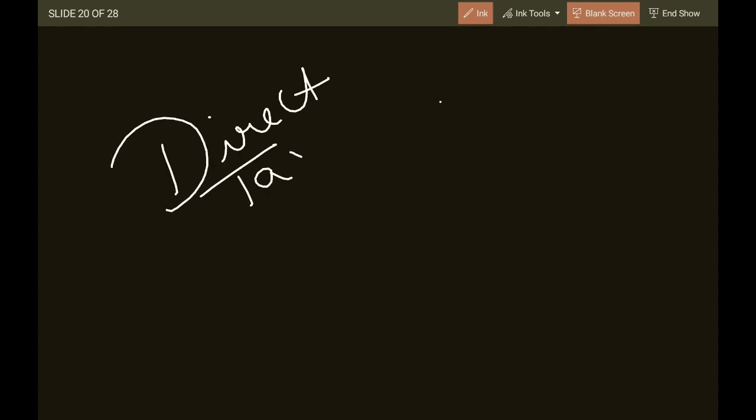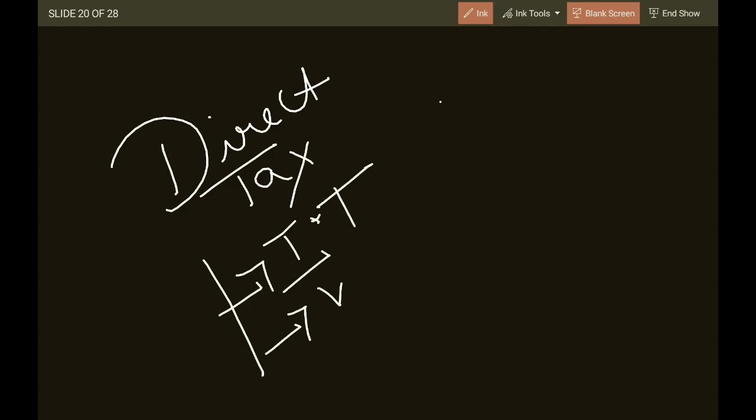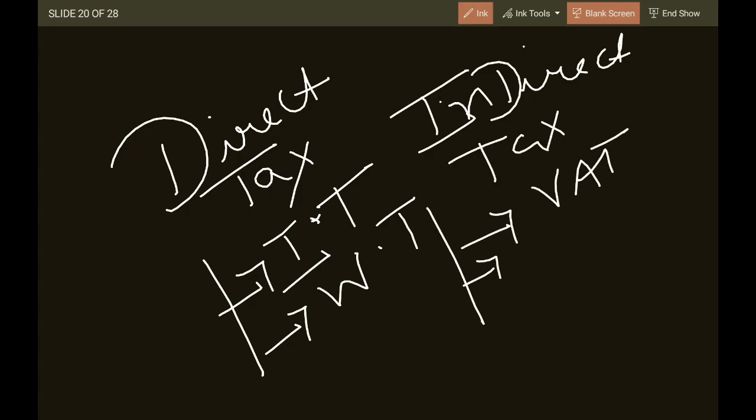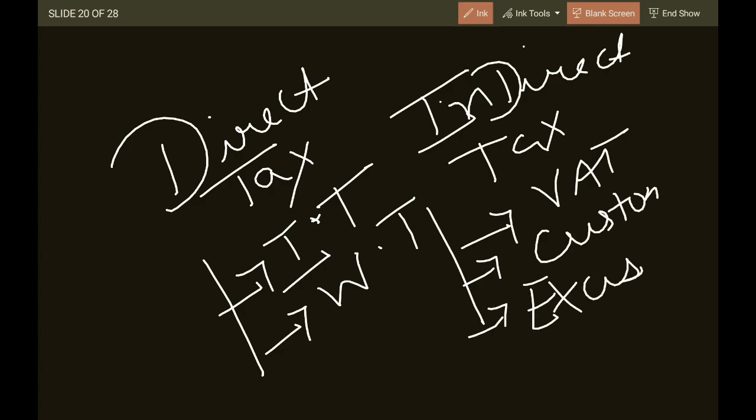Income tax, wealth tax. See, in direct tax, you need to remember direct tax are two types: income tax, wealth tax. Indirect taxes are VAT, custom duty, excise. Okay. Now direct taxes are progressive in nature. Okay. Indirect taxes are not progressive.